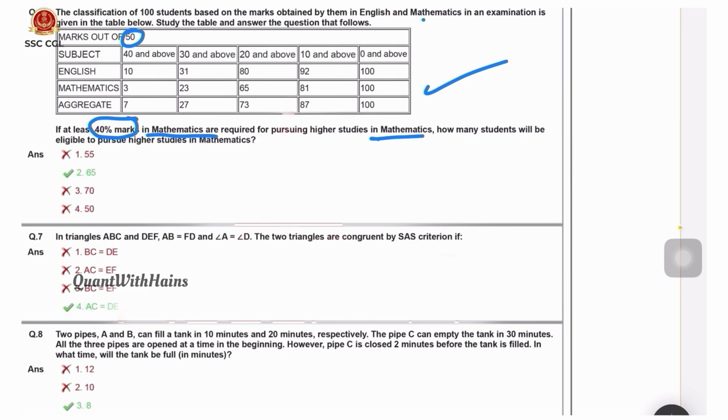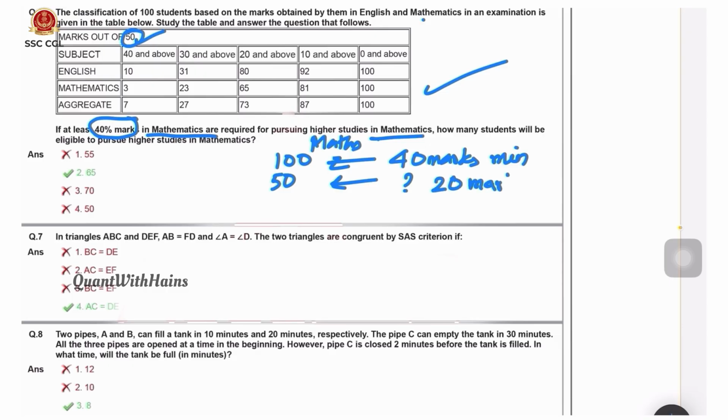So here the criterion is 40%, means out of 100 marks in maths, he should get at least 40 marks. But here the information is given out of 50, so he should get a minimum of 20 marks. Minimum 20 means 20 and above in mathematics, that is 65, option 2.